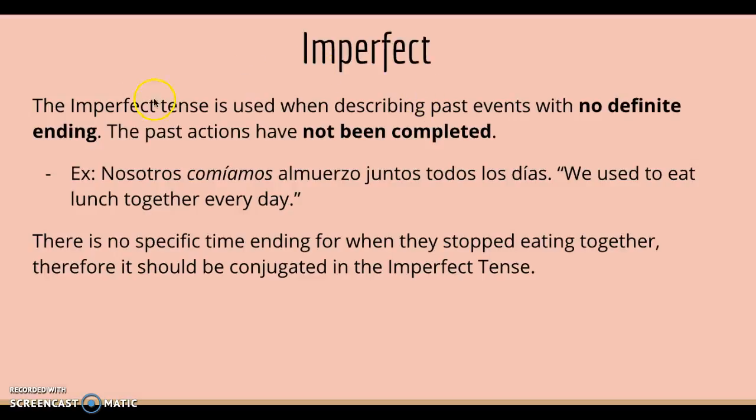Alright, the imperfect. The imperfect tense is used when describing past events with no definite ending. These past actions have not been completed. Example: nosotros comíamos almuerzo juntos todos los días. We used to eat lunch together every day. So they did it every day, and you know that they used to. So it ended, but you don't know the specific time for when they stopped eating together. So it is conjugated in the imperfect tense because there's no definite ending.